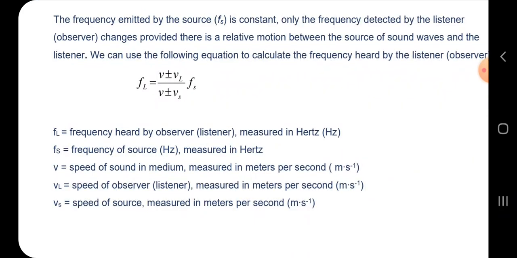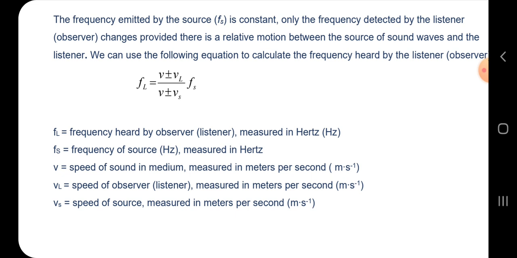However, when the ambulance is passing, anything that makes a sound is the source. So FS is the frequency of the source. The ambulance is the source of the sound, and you are the listener. Or it might be that you are moving and the ambulance is coming; the ambulance is still the source. Whatever makes the sound is the source, and you are the listener, the one hearing that sound.